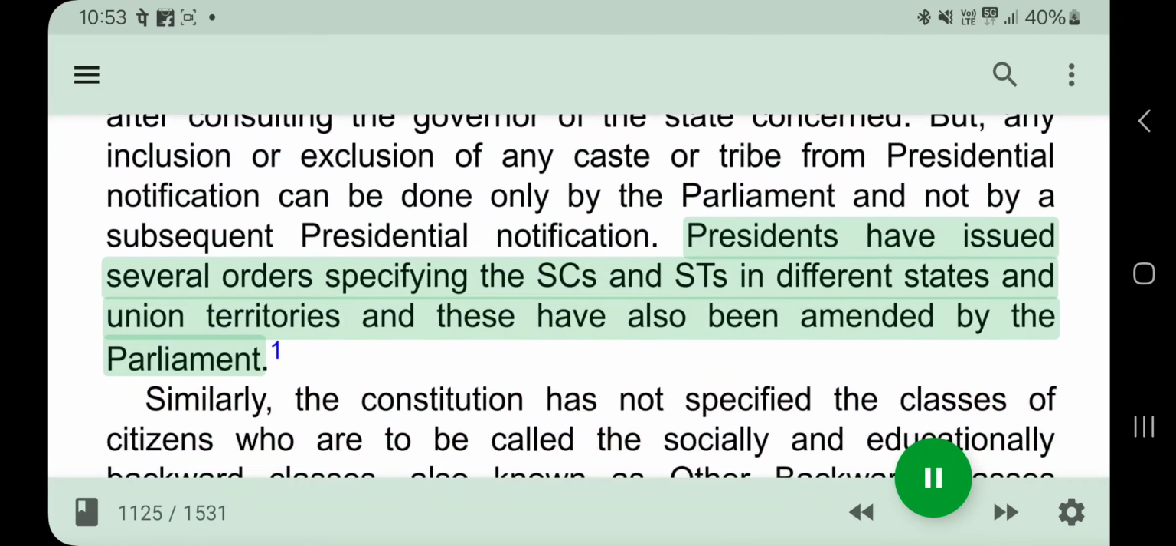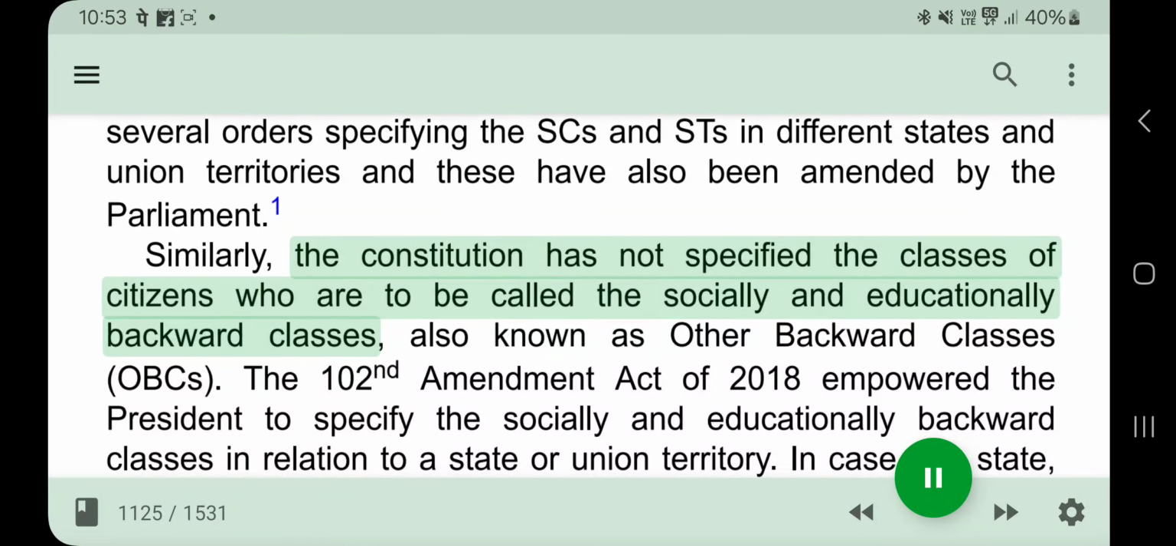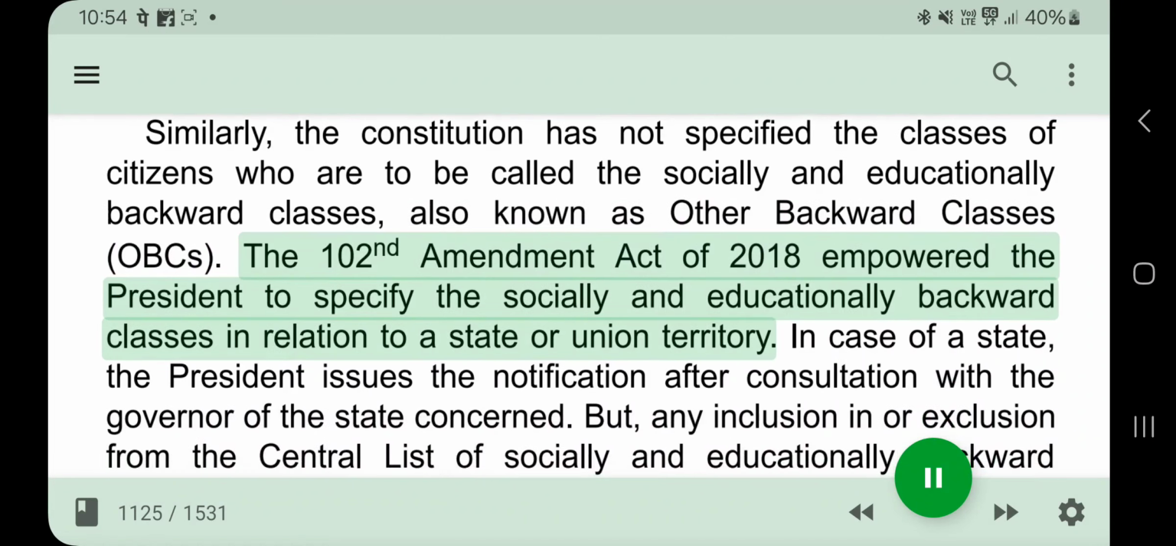Presidents have issued several orders specifying the SCs and STs in different states and union territories, and these have also been amended by the Parliament. Similarly, the Constitution has not specified the classes of citizens who are to be called the socially and educationally backward classes, also known as other backward classes, OBCs. The 102nd Amendment Act of 2018 empowered the President to specify the socially and educationally backward classes in relation to a state or union territory.